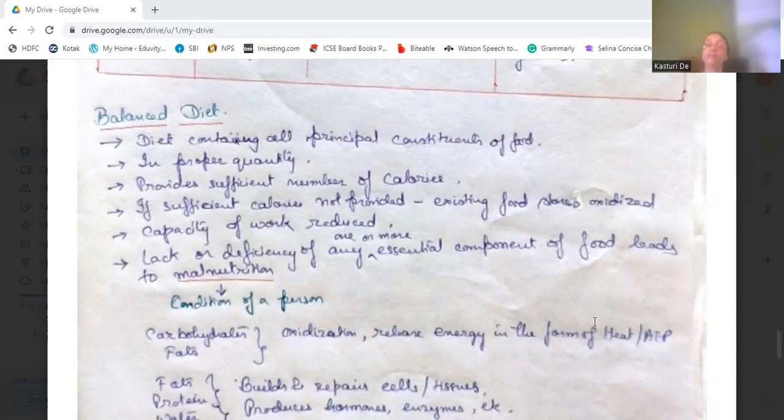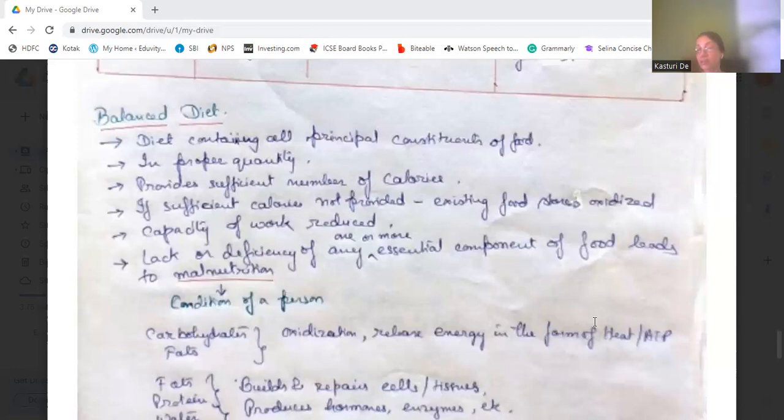Okay, and this lack of a balanced diet, or deficiency of any one or more essential components of the food, can lead to malnutrition. So what is malnutrition? It's a condition of a person who lacks or is deficient of one or more essential components of food.